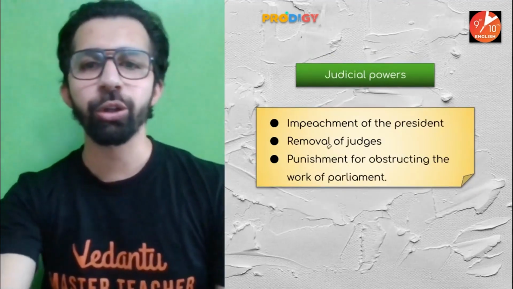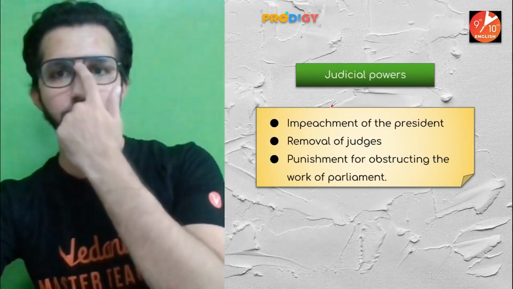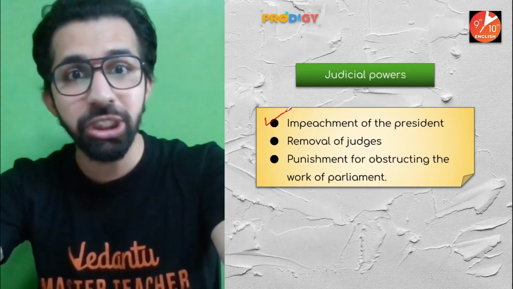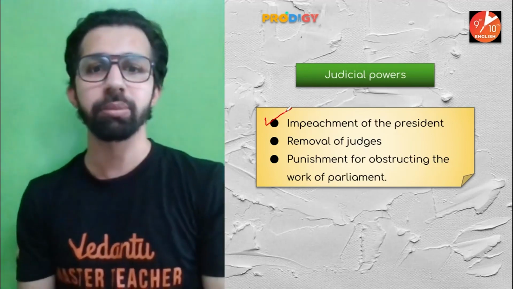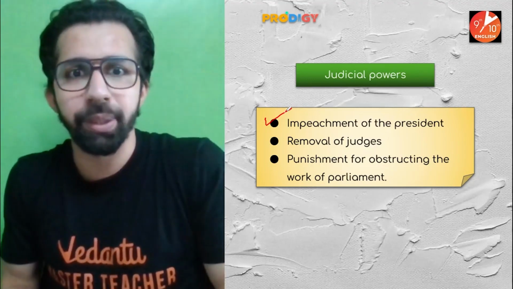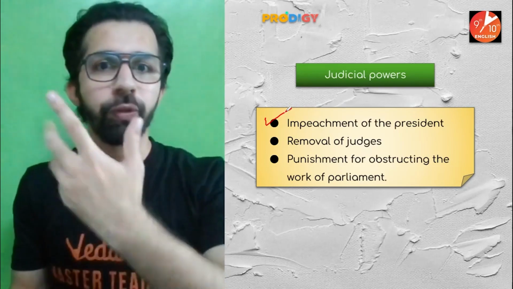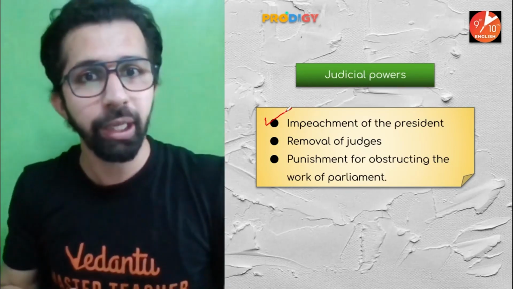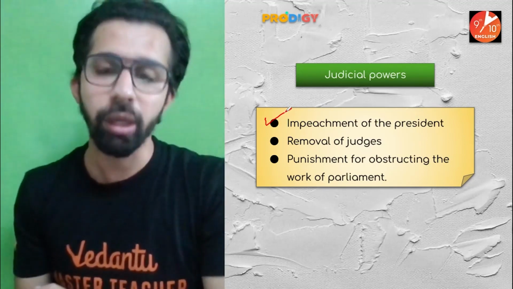Guys, the next one which we are going to discuss is about the judicial powers they have. Now, in judicial power, first of all, they can remove the president from his position. Yes, parliament has the power to remove the president from his position. On what grounds should the president be removed? Let's say if the president is violating the code of conduct, or violating the Constitution of India. In that case, the president can be removed from his position.